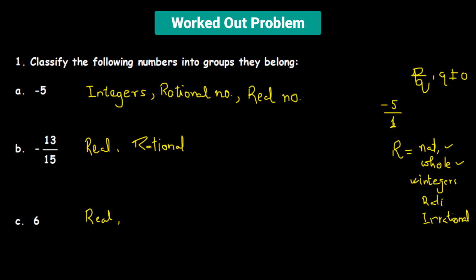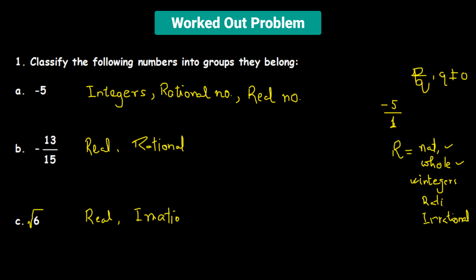Now, the third question. Okay, I missed the square root here. So actually the question is the square root of 6. Of course, it's a real number. Whenever any number involves a square root, and if the number within the square root is not a perfect square, then it's definitely going to be an irrational number.